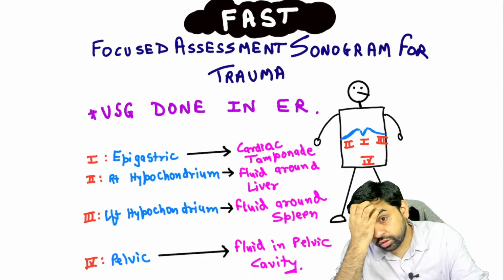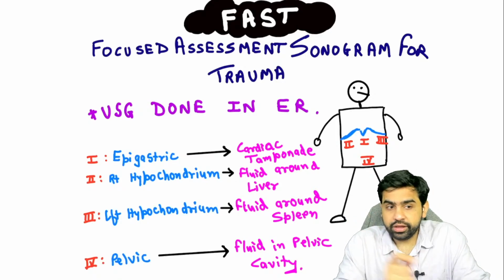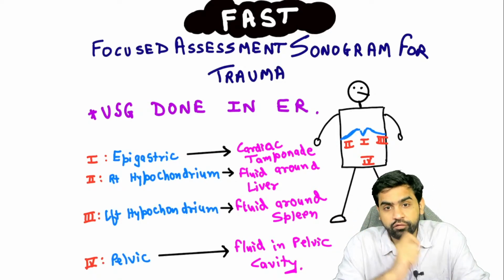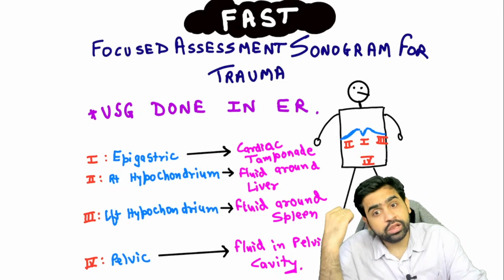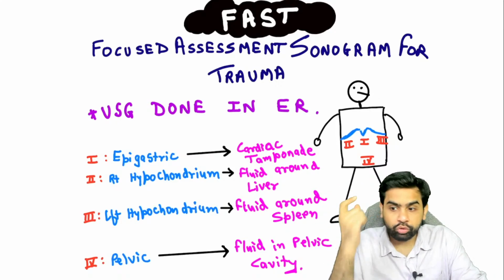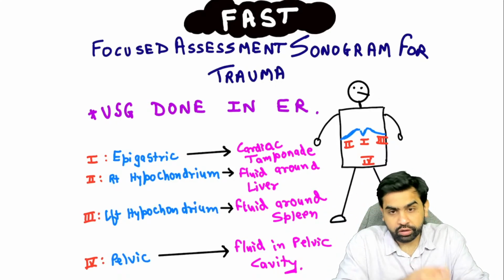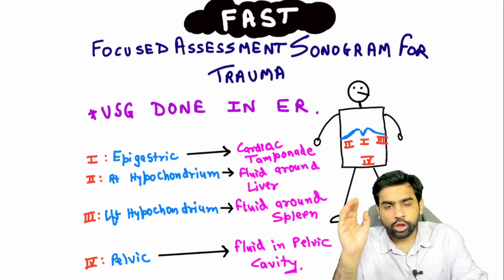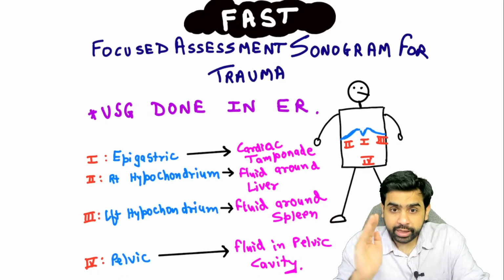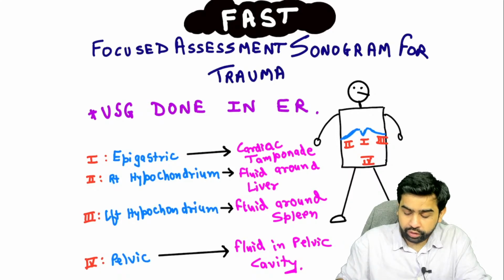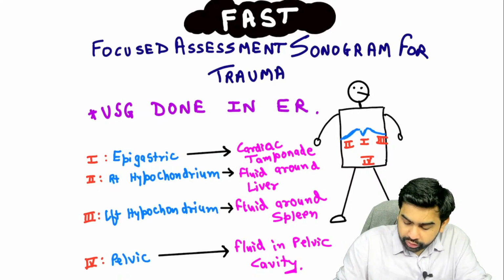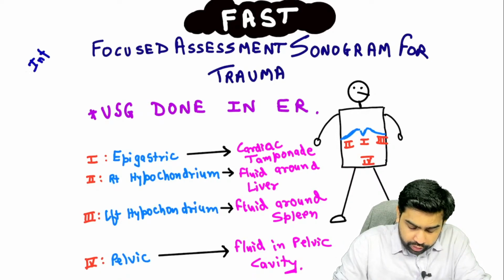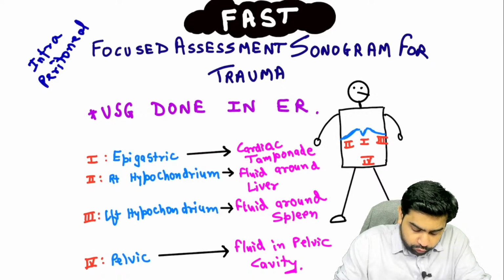Now, what is this FAST? First of all, just remember, FAST stands for Focused Assessment Sonogram for Trauma. It is not Focused Abdominal Sonogram for Trauma. No, it is Focused Assessment Sonogram for Trauma. Now, whatever you do in your life, you need to have some aim, right? So what is the aim of performing a FAST? The aim is to look for intraperitoneal injury. Okay, not injury actually, it's to look for intraperitoneal fluid.